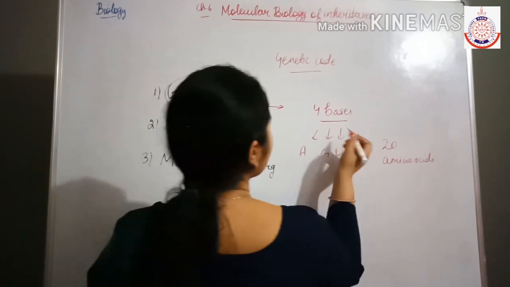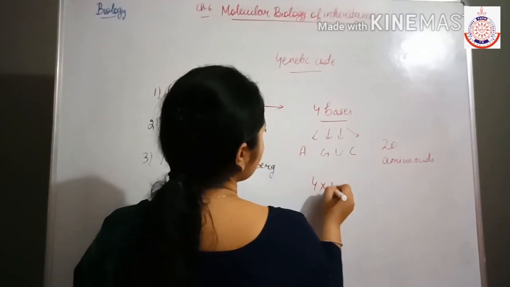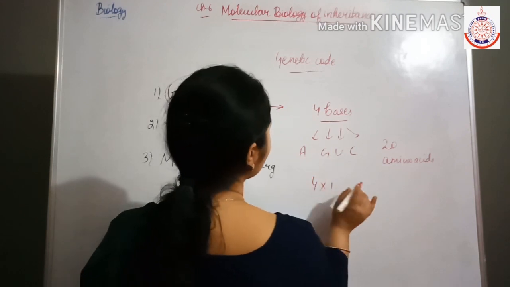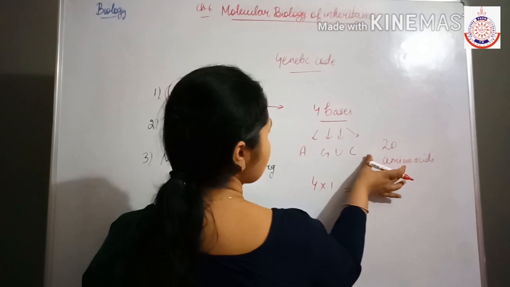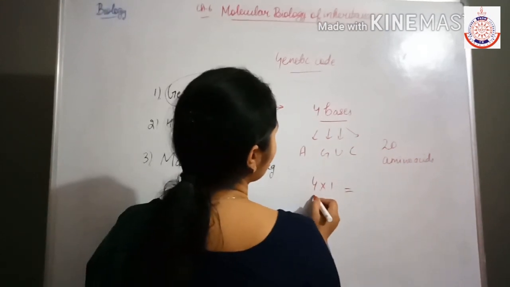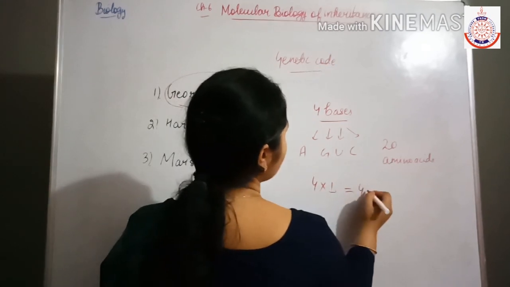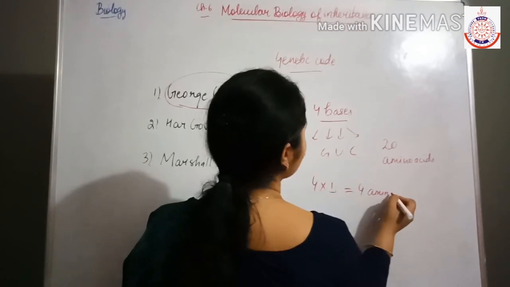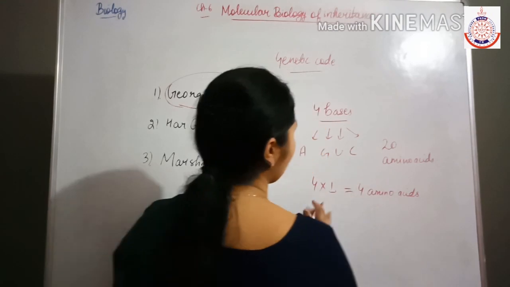He concluded that if one codon contained only one base, then these 4 bases would be responsible for the formation of only 4 amino acids, not the 20 amino acids.